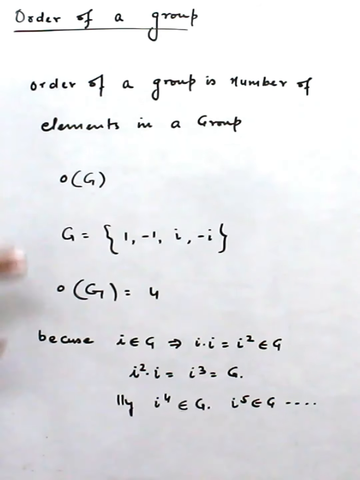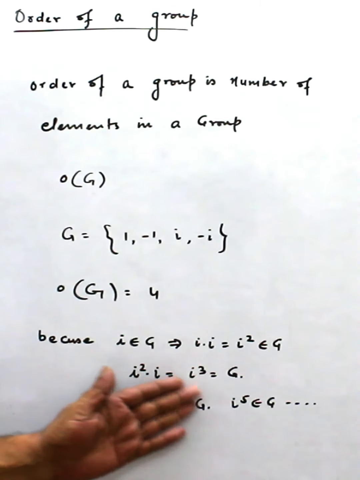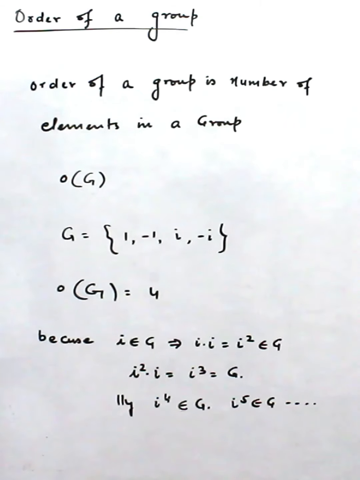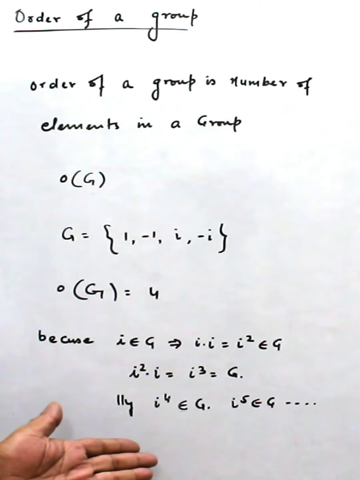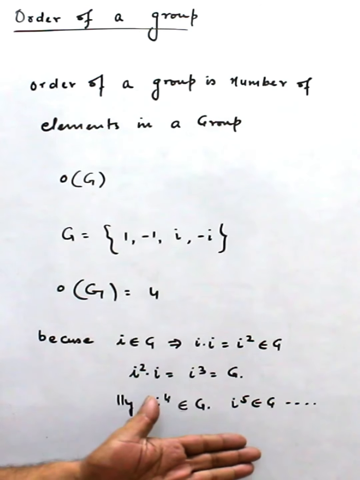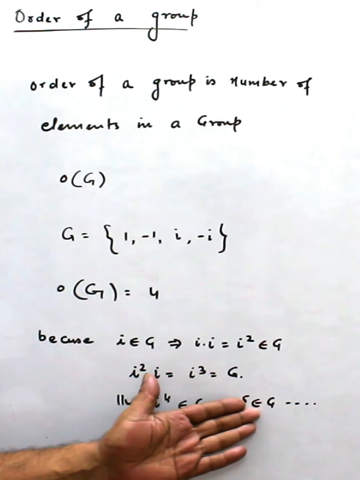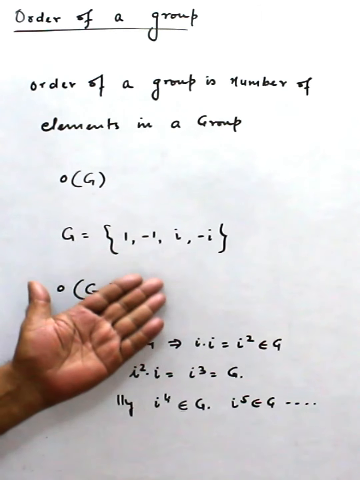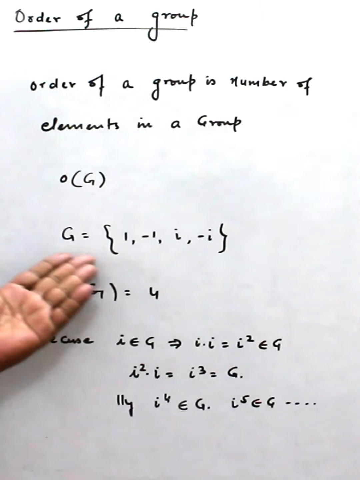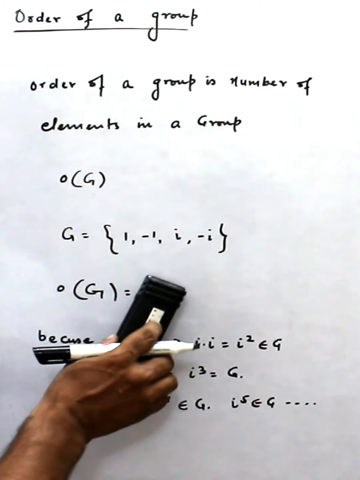But what happened? The number of elements is only 4, and if we keep proceeding we are getting infinitely many elements. But actually it is not infinite, because these numbers start repeating. They cannot exceed 4. Otherwise, G will not be a group.